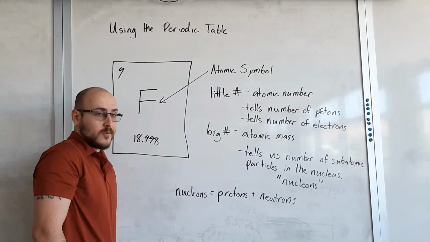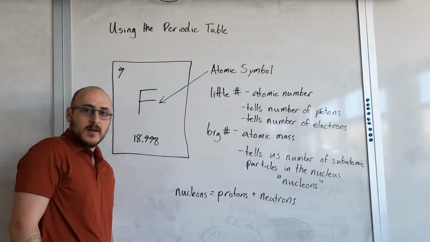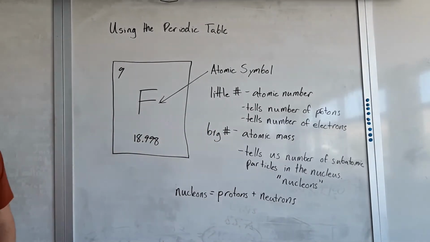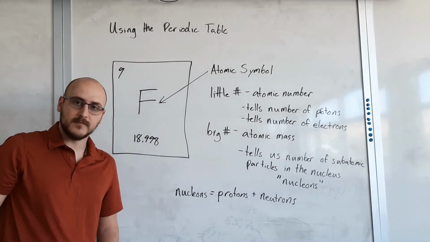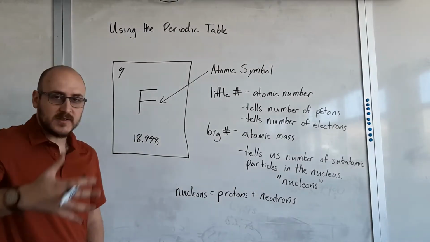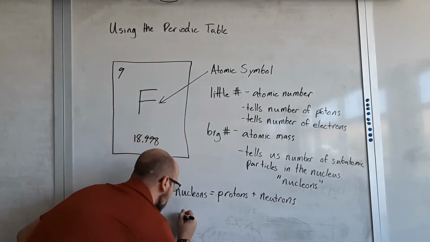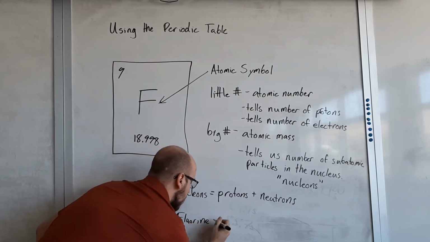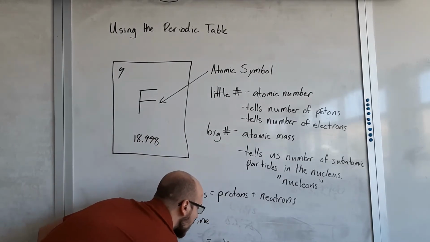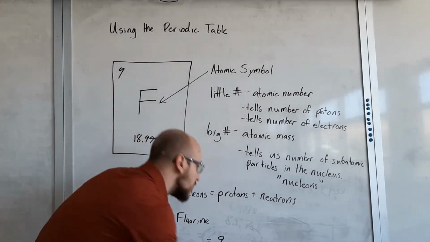Yeah, we do. Protons are just whatever your atomic number is. So in this case, for fluorine, we have 9 protons. So if we turn this into a formula and plug stuff in, for fluorine, we've got 9 protons. So we're going to plug that in for protons.